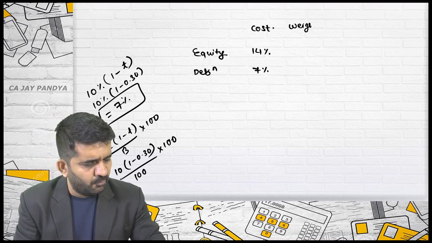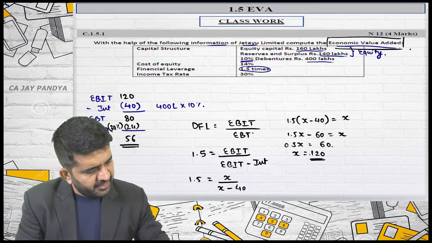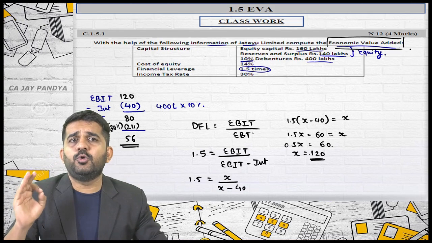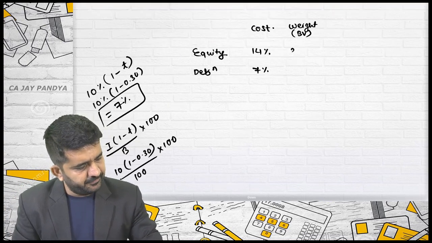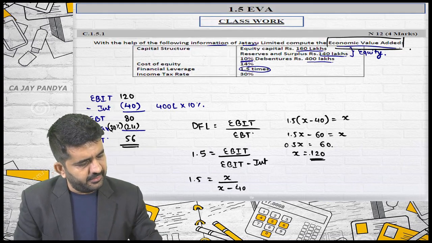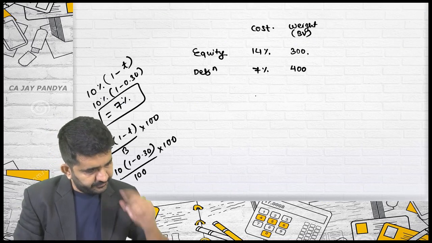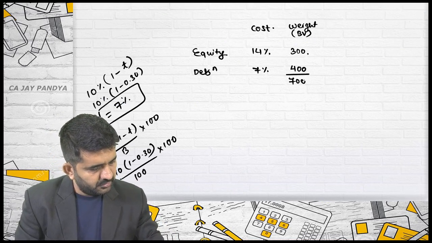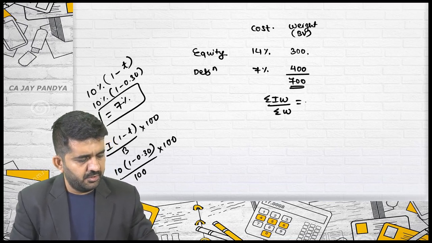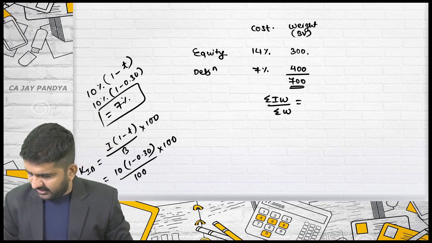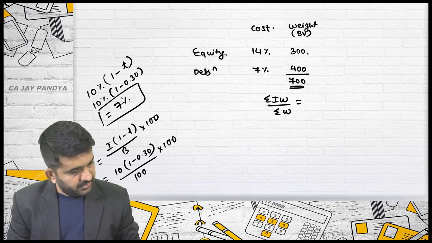What is the total equity? This should be taken as weight. If it is not given, I am taking book value. It is 140 plus 160. As I told you, reserve is always part of equity. 160 plus 140 is 300, and debenture is 400. If I find out the answer, there's a 700, sigma IW divided by sigma W. Let me directly take the cost. It is 10%.